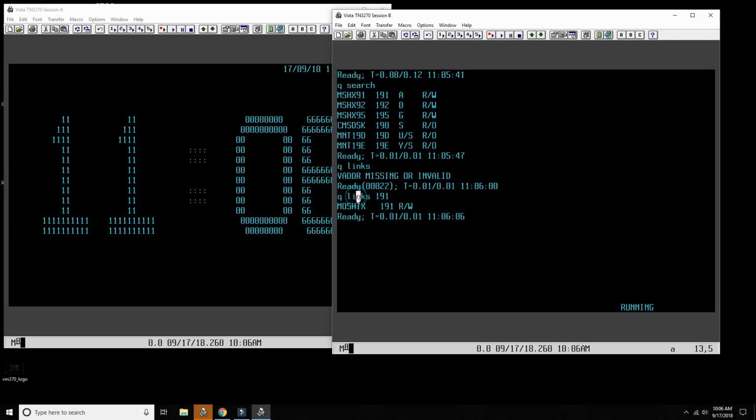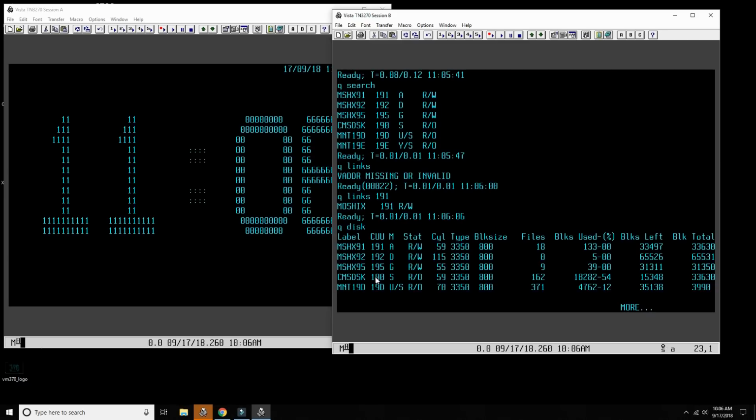It's possible for other people to link to the same drive, but of course only one can write and others can read. That's why when we have this kind of structure, if I show all the disks that I have access to, some are read only, like the CMS disk, because that's attached to every user. So you don't have to give each user a copy of the operating system. They can all read the same operating system as long as they don't change it. So some are read write, some are read only.